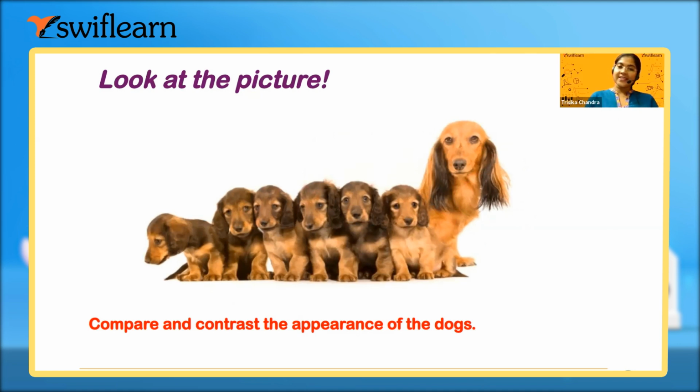First tell me the similarities and then the differences. Ma'am, they all are dogs. They all have the same color, brown, and skin color. So from here we can conclude that these puppies are from the same species.